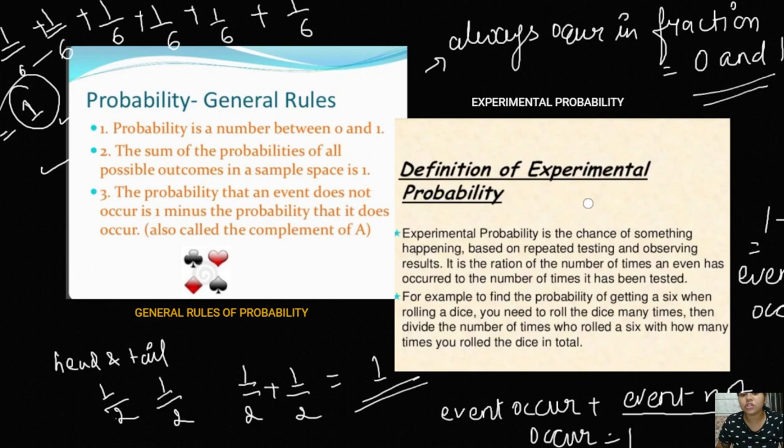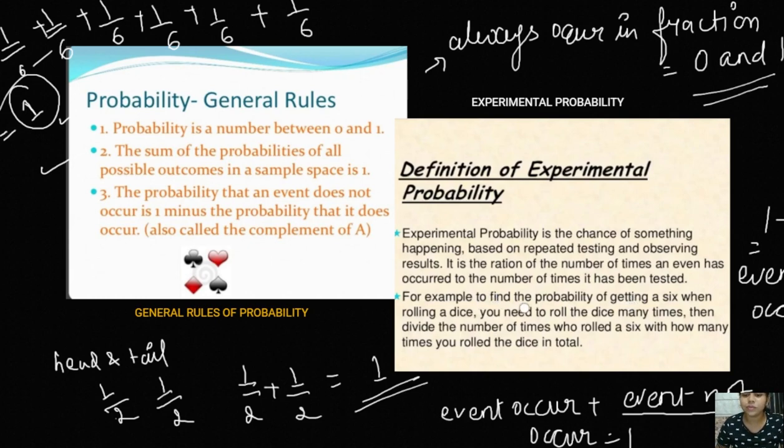Now the definition of experimental probability. Experimentally also we can determine the probability. For example, I have given you some examples of tossing a coin, rolling a dice, and also a spinner. These are examples by which we can experimentally test the probability, the chance of something happening.